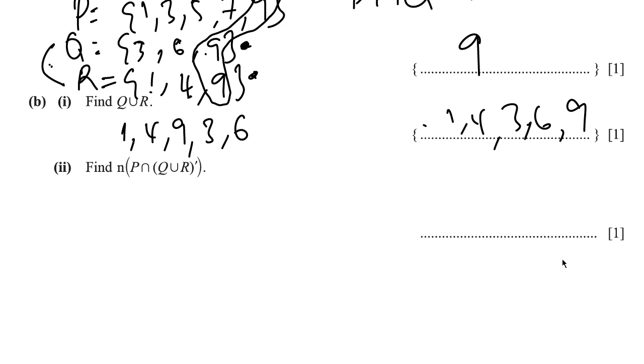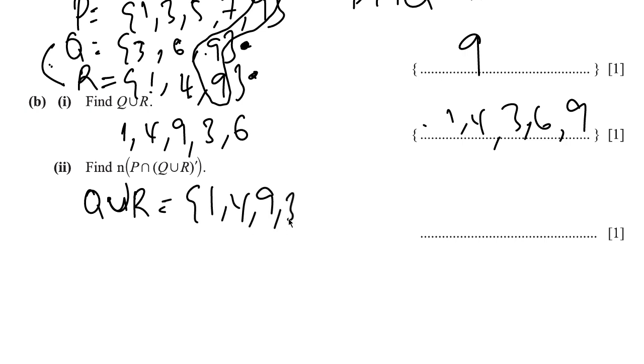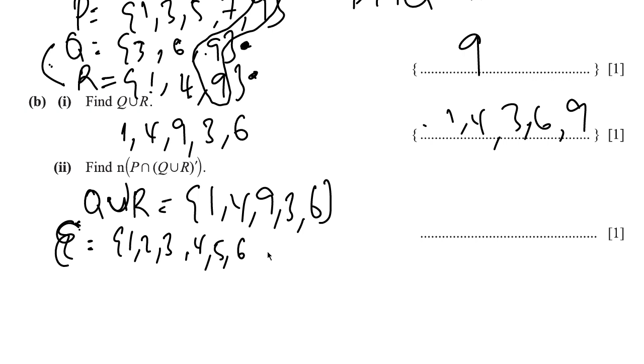And the second question says n of P intersect (Q union R) prime. So Q union R has been given to us as 1, 4, 9, 3, 6, and the universal set is 1, 2, 3, 4, 5, 6, 7, 8, 9, 10.